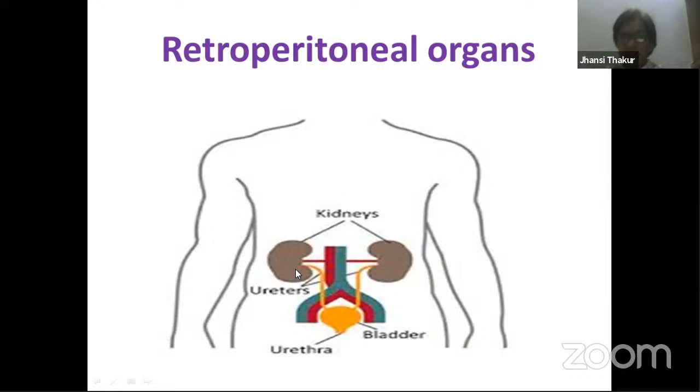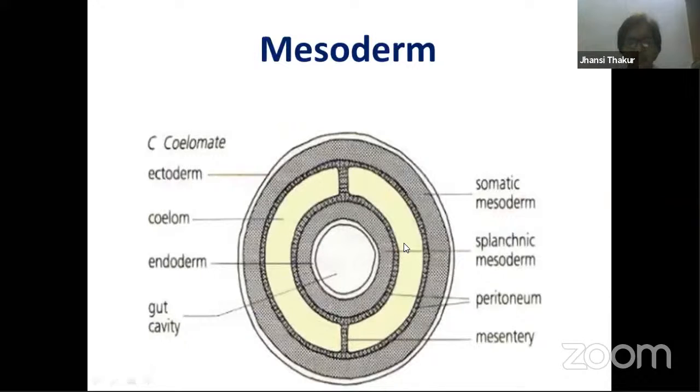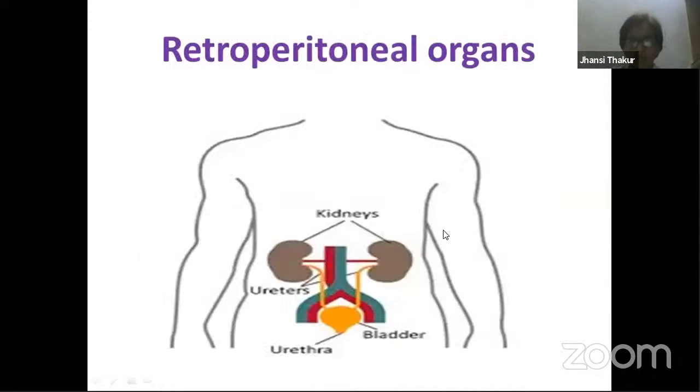Mesoderm covers organs on both sides. I explained this right over here in this particular diagram. You find mesoderm attached to the outside ectoderm, and mesoderm attached inside also. So mesoderm forms the covering of the organs. It turns into muscles and all those things. Here, the mesoderm covers the organs, the kidneys, only on the ventral side. So such organs are called retroperitoneal organs.